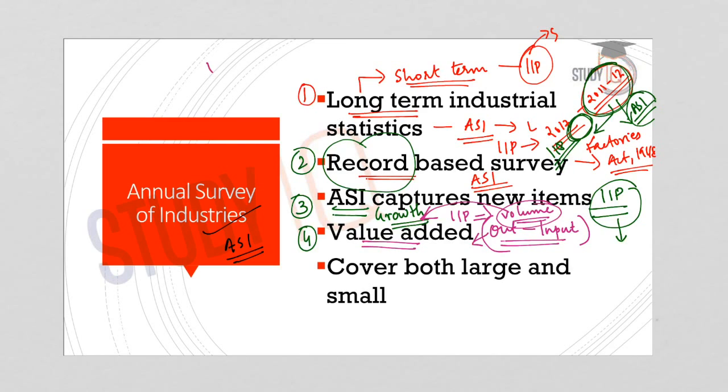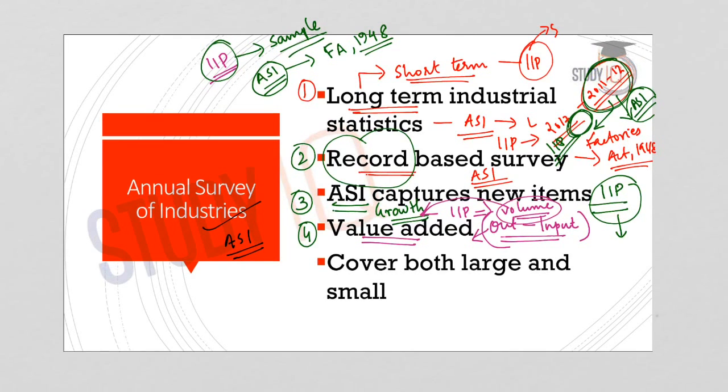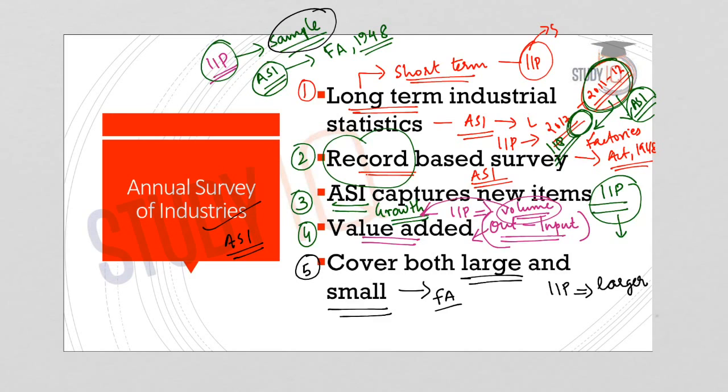And also, IIP considers a basket of commodities. Therefore, the sample is very small compared to ASI. ASI will consider all the establishments which are registered under the Factories Act of 1948. But in case of IIP, it considers only a basket of commodities and therefore the sample group is very small. Now, another major difference between the IIP and the ASI is that the establishments selected under the IIP are generally larger in size. But ASI will cover both large and smaller units. Whether it is registered with the Factories Act or not is the only criterion.